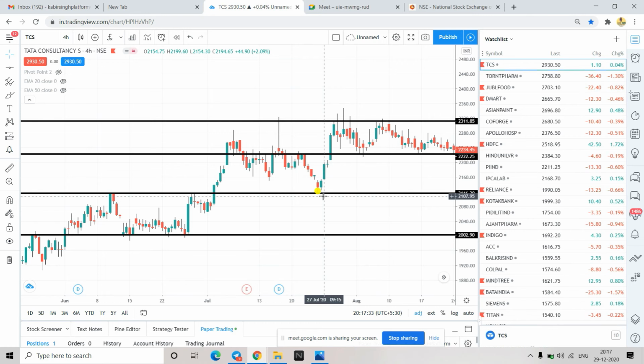Kabir, one question: why are markets showing a gap up? If the market closed previously at one point, the next day it should start from that point, right? See, there is no hard and fast rule that it will start there. There is a pre-market where people see. For example, today the market closes somewhere, and there is a gap from 3:30 to the next day's opening. In the meantime, if some very good news comes, or all the world markets, European and Asian markets, are in green, people will understand that the Indian market will also rise.